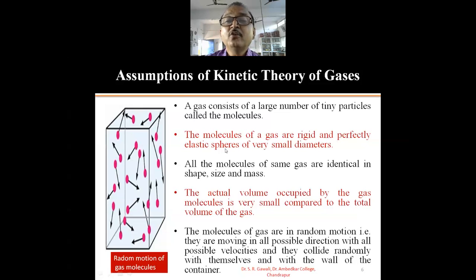Okay. So the second assumption of the kinetic theory of gases is that the molecules of the gas are rigid and perfectly elastic spheres of very small diameter. All the molecules are rigid, like a cork ball, and the collision between the molecules is elastic, because in an elastic collision when the molecules collide with each other, there is no loss of energy.